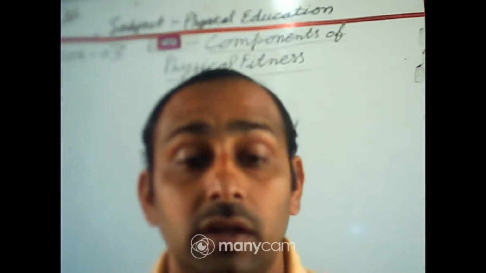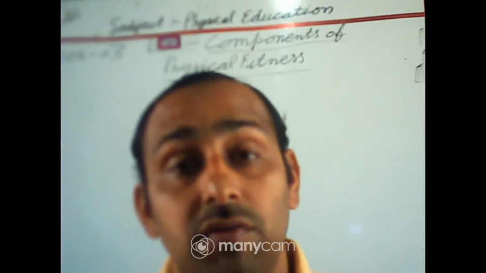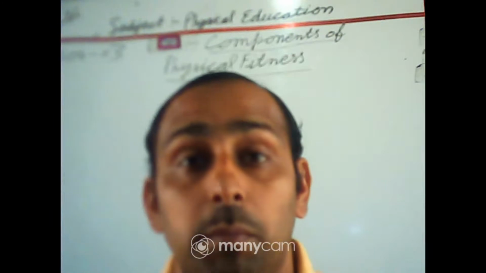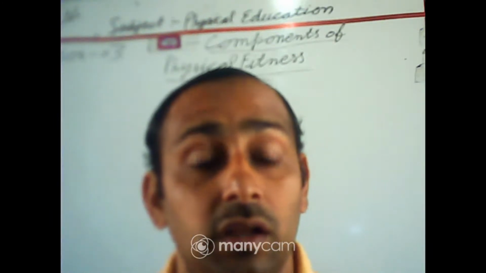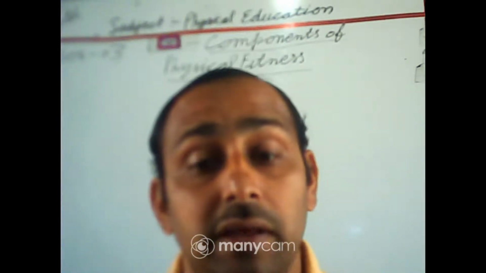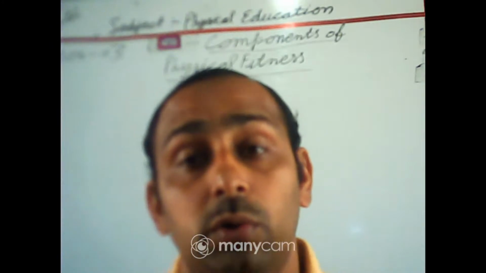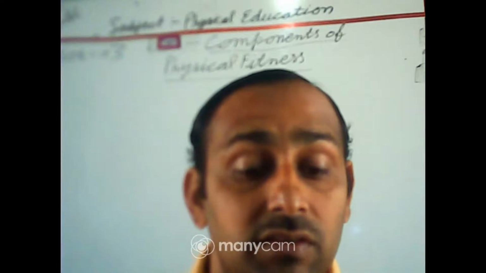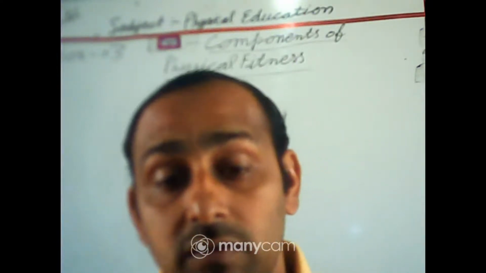Next is active flexibility. Active flexibility is the ability of a joint to move through its maximum range without external help. Active flexibility depends largely on passive flexibility. It can be further divided into two parts. First is static flexibility, second is dynamic flexibility. So active flexibility is of two types.